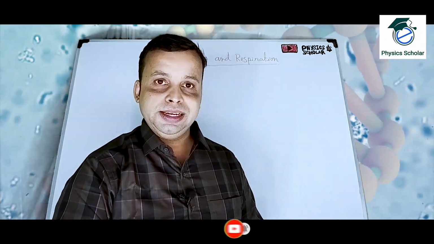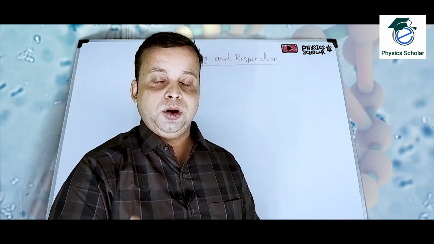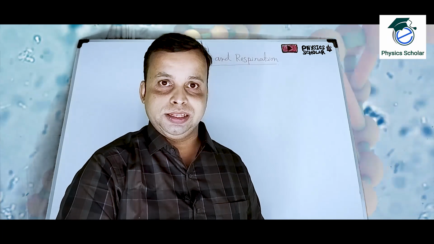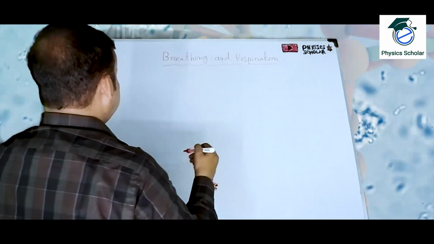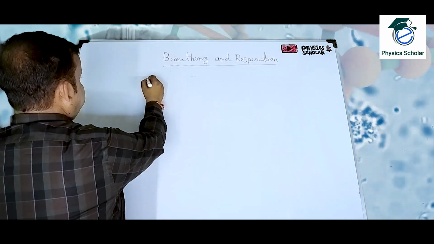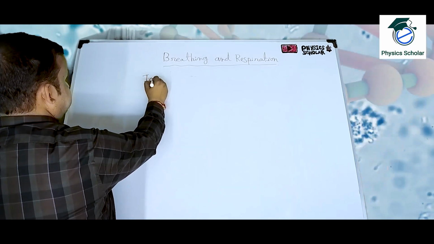So breathing is actually for taking oxygen from the atmosphere. Now let us start: what is inspiration?